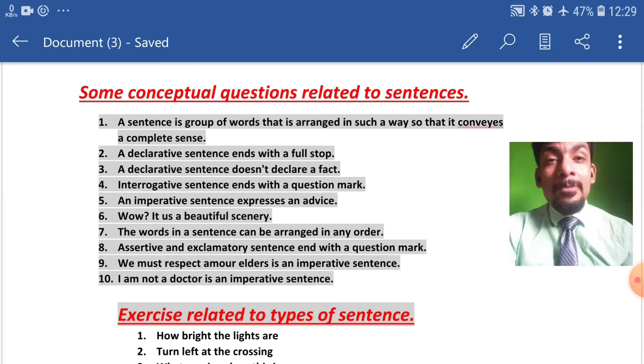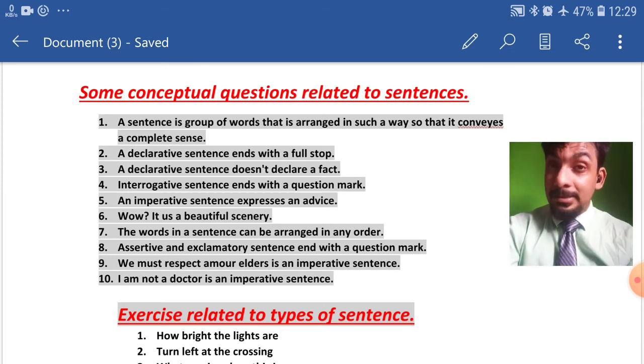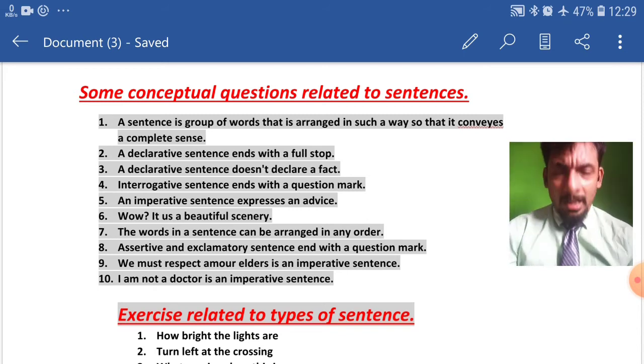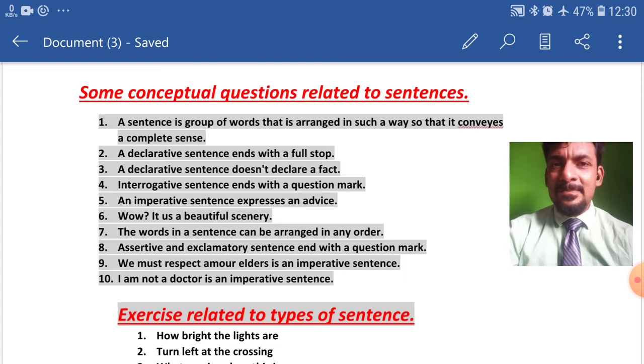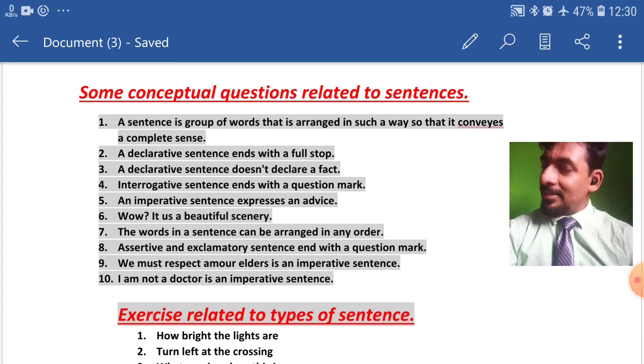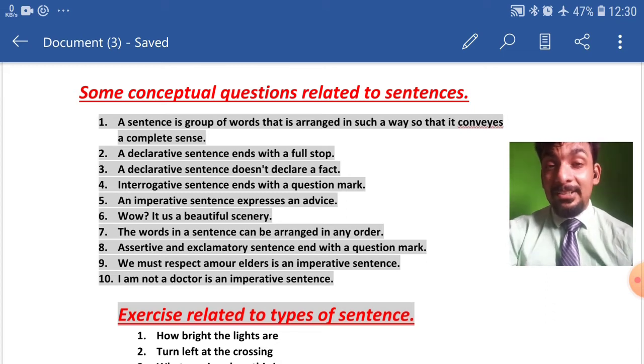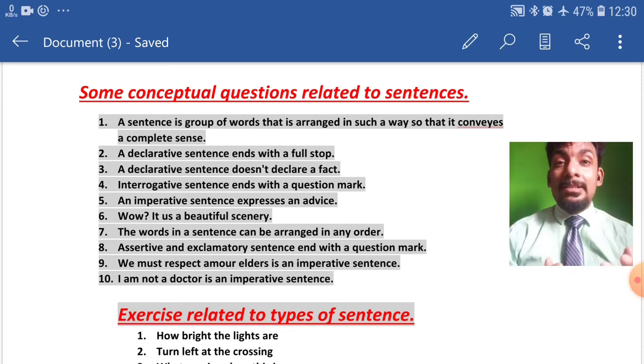A kind of information is displayed here in this sentence. That I am not a doctor. Of course, I am a teacher. It is not a request. It is not a command. It is not an advice. So how can it fall in the category of imperative? No, it will not fall. It will fall in the category of what? Assertive sentence, my dear students.